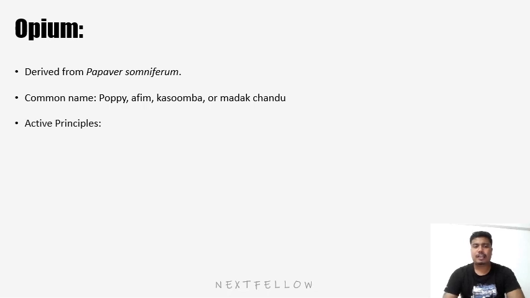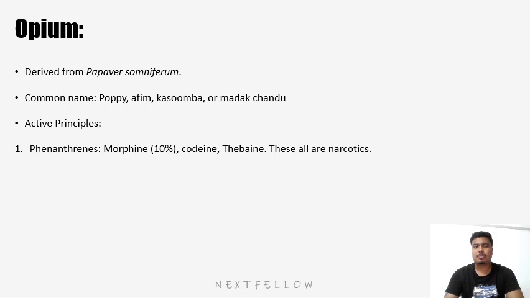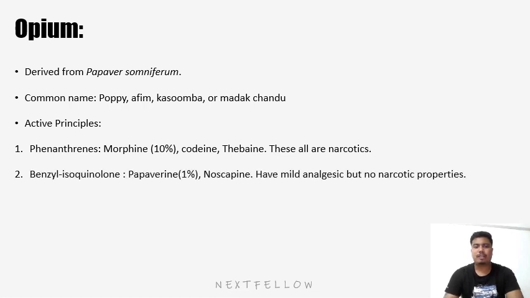The active principles present in the opium are of two types. The first is the phenanthrines, that is morphine, which is 10%, then codeine 0.5% and thebaine 0.3%. These are all narcotics. And the second type of active principles are benzylisoquinolines. Examples are papaverine 1% and noscapine 6%. They have mild analgesic but no narcotic properties.